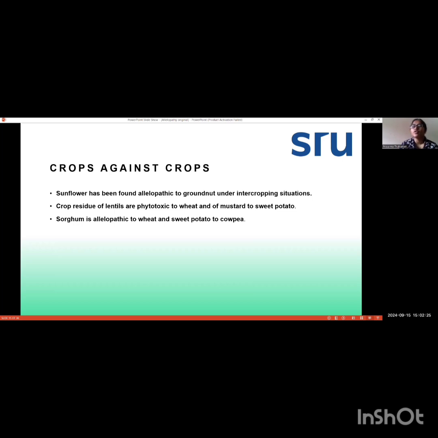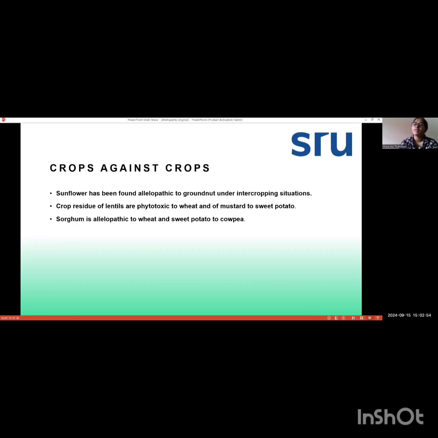Next, crop residue of lentils is phytotoxic to wheat, and of mustard to sweet potato. When lentil crop residues remain in the wheat crop, they will produce some kind of chemicals that are phytotoxic to wheat, and it will inhibit the growth and development of the wheat crop.